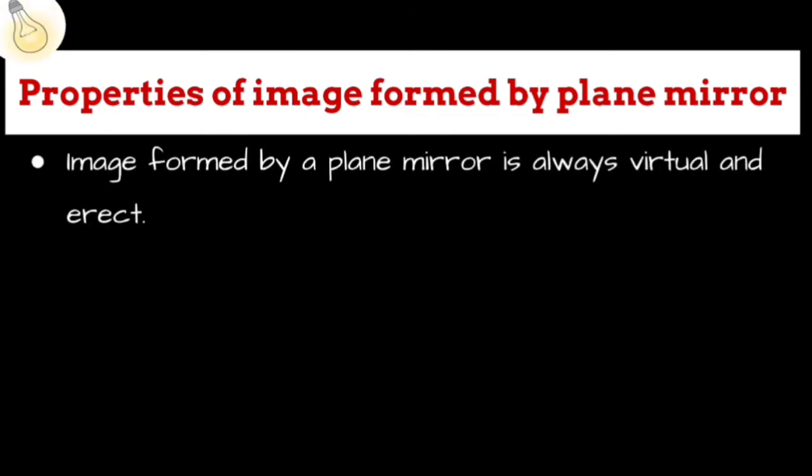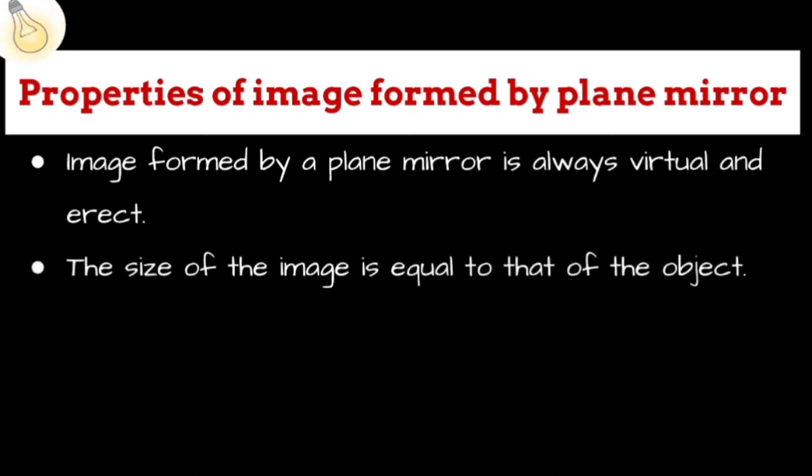So what are the properties of the image formed by a plane mirror? Image formed by a plane mirror is always virtual and erect. Virtual means that the image that you get on the plane mirror cannot be further taken on a screen. The size of the image is equal to the size of the object.